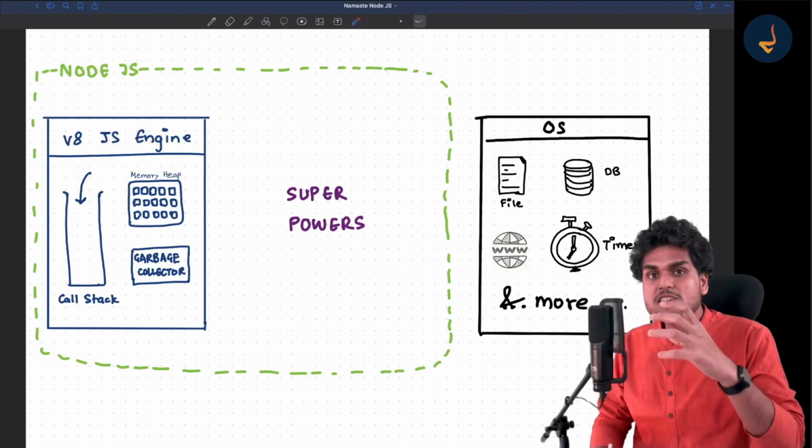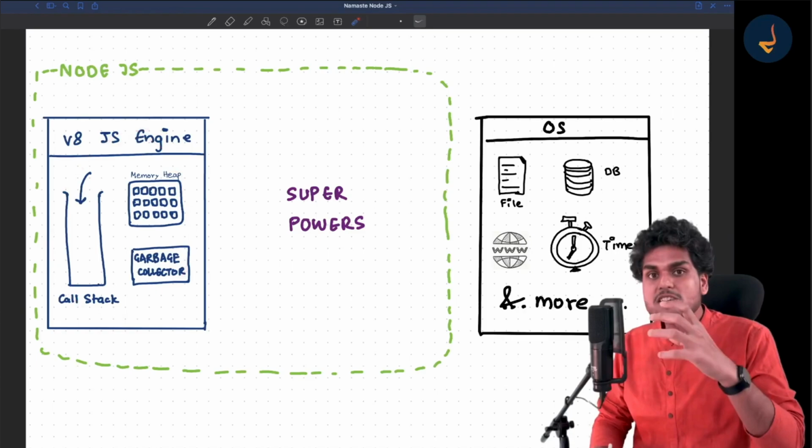Now the JavaScript engine does not have any capability to connect with a database, but it needs some superpowers to do so. Similarly, the JavaScript engine does not have a concept of time. It needs to connect to the time function inside the operating system, because the operating system manages time. The operating system can also make a network call.